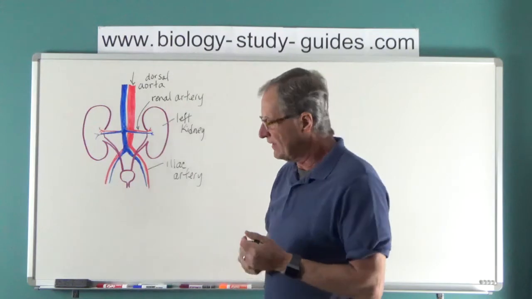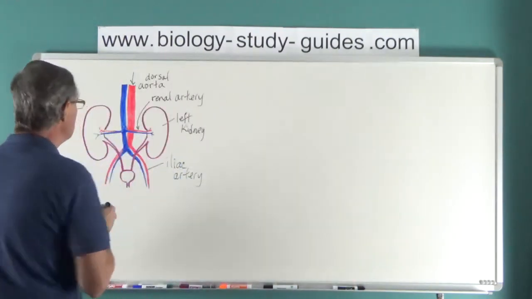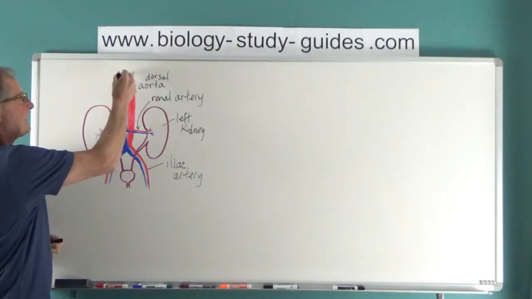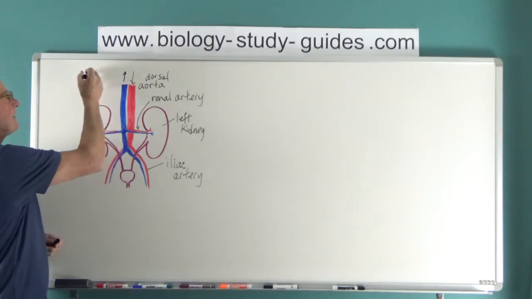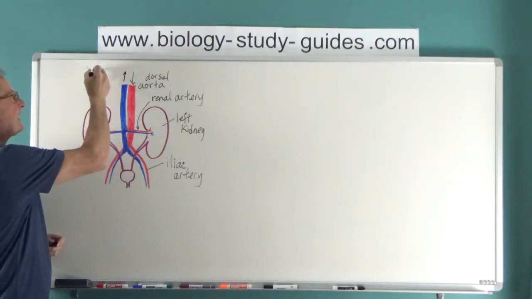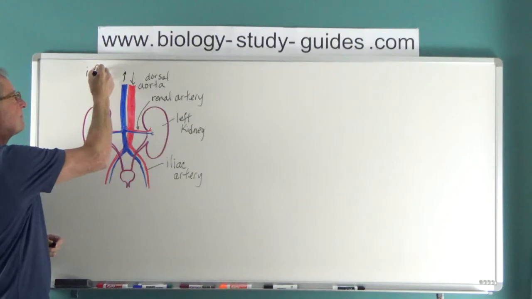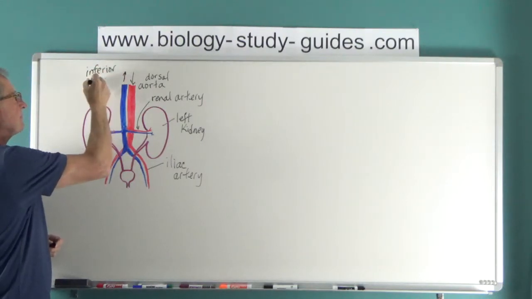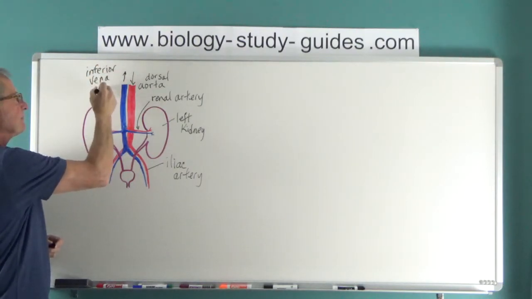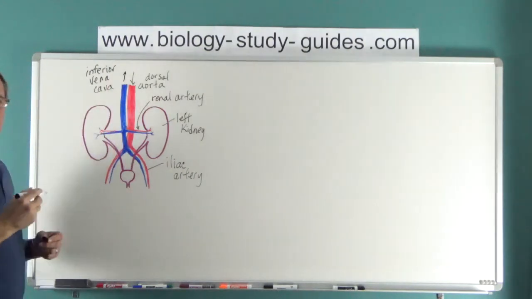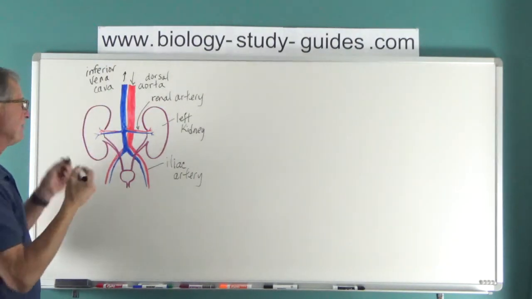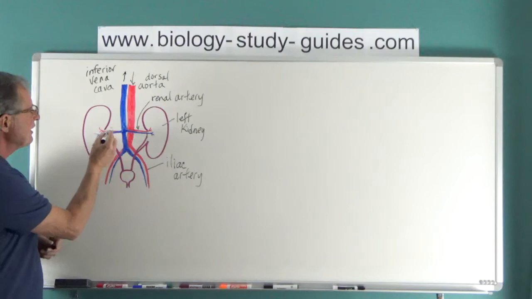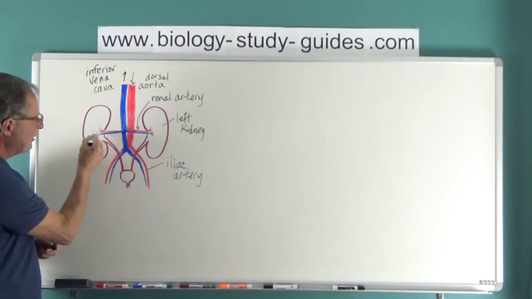The blood vessel on the other side is the vena cava. This is going to be the inferior vena cava. Although some people call it the posterior vena cava, it's the same thing. We have blood vessels which come out of kidneys.